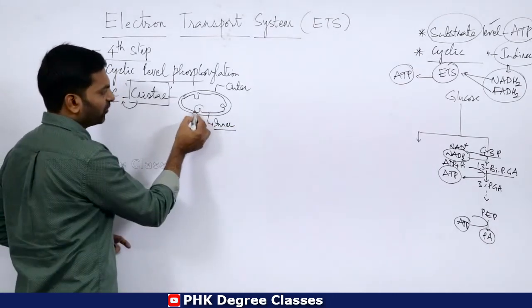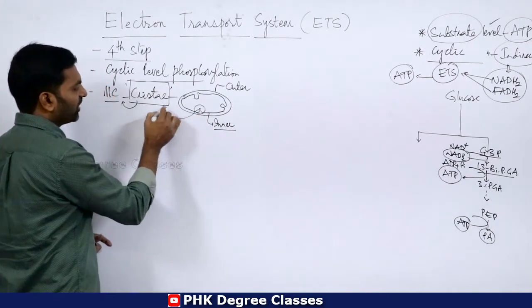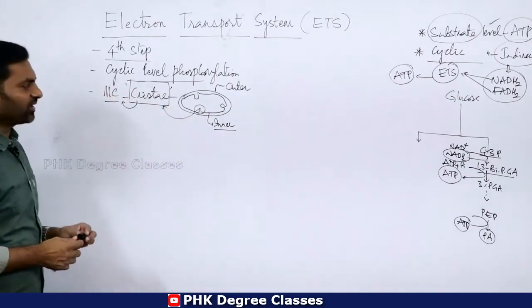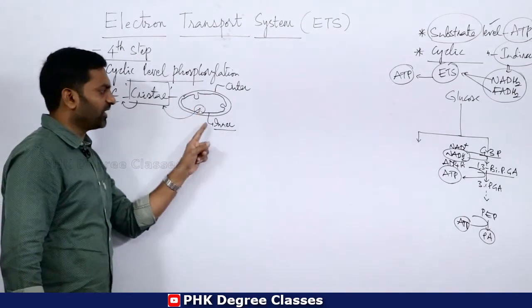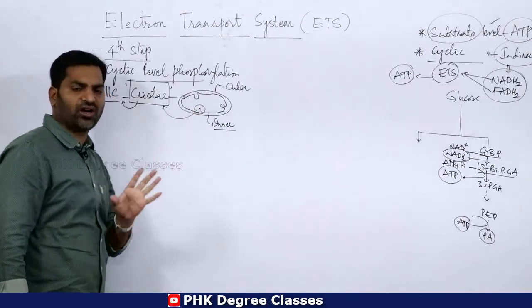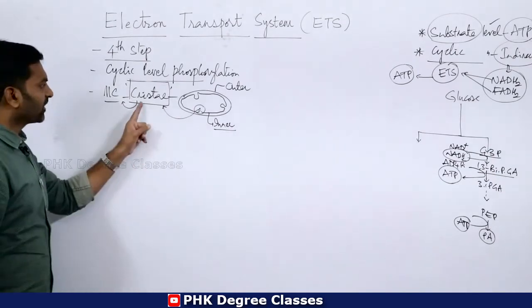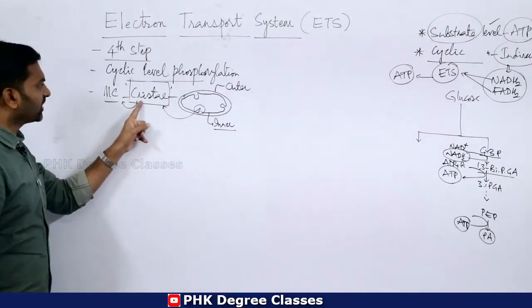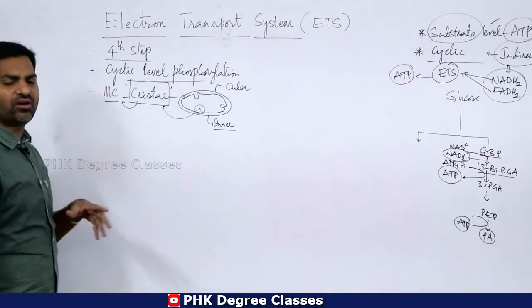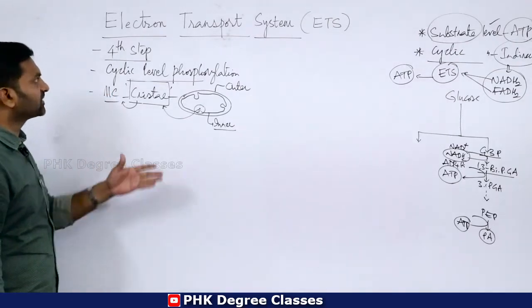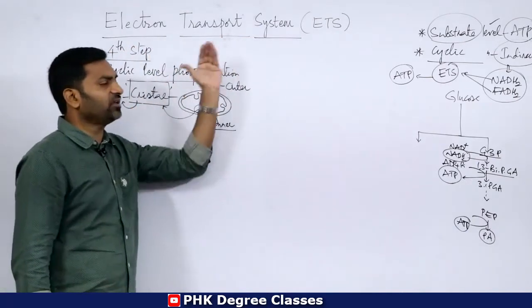These foldings are called cristae, the inner membrane foldings of mitochondria. So cristae is the headquarters, the reaction place of the electron transport system.